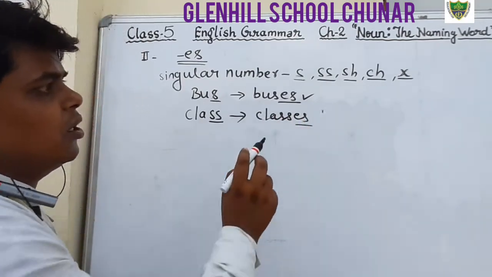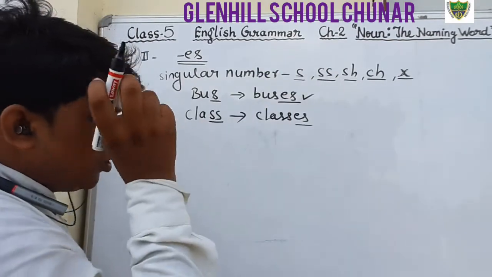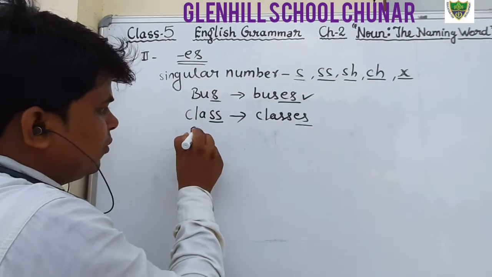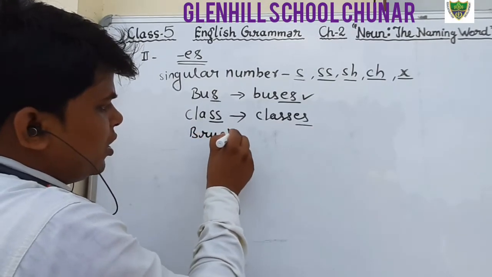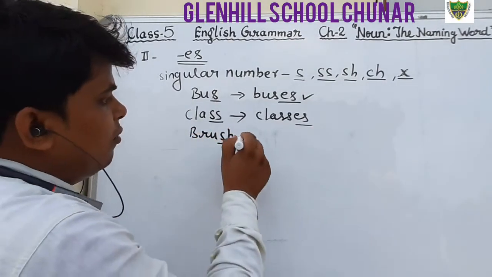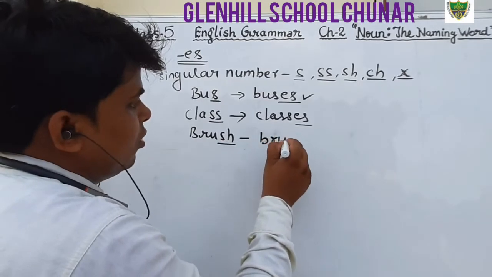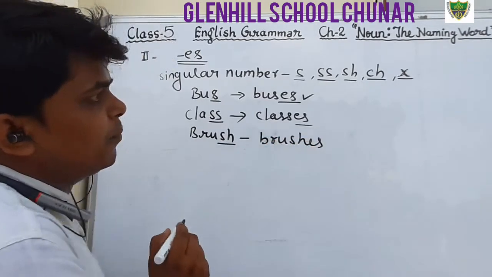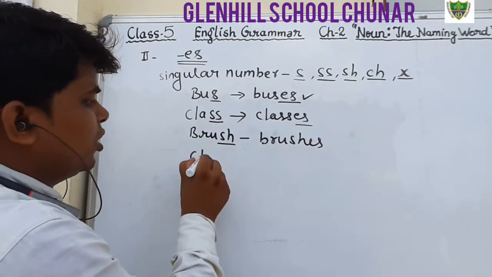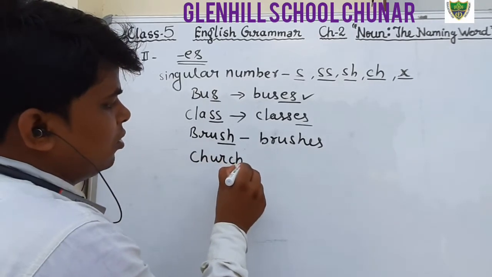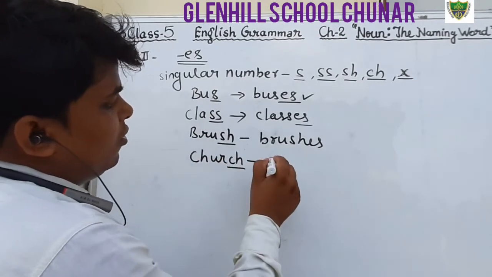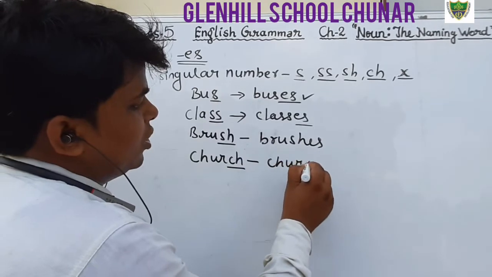Okay students, sh, for example brush. We will write brushes. Ch, church. We will write churches.